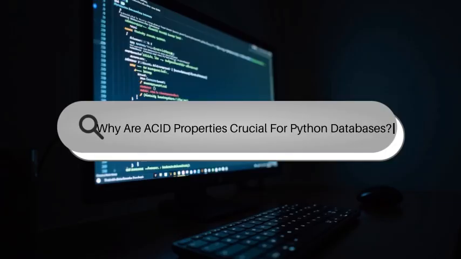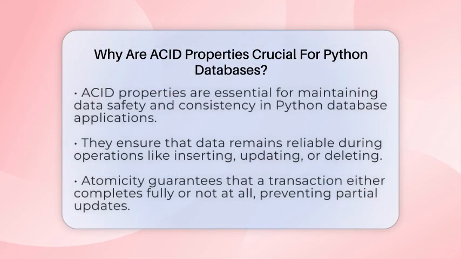Why are ACID properties crucial for Python databases? Imagine you are building a Python application that manages bank accounts. You want to transfer money from one account to another without losing any data or causing errors. This is where ACID properties come into play. They are the rules that keep your data safe and consistent when working with databases in Python.